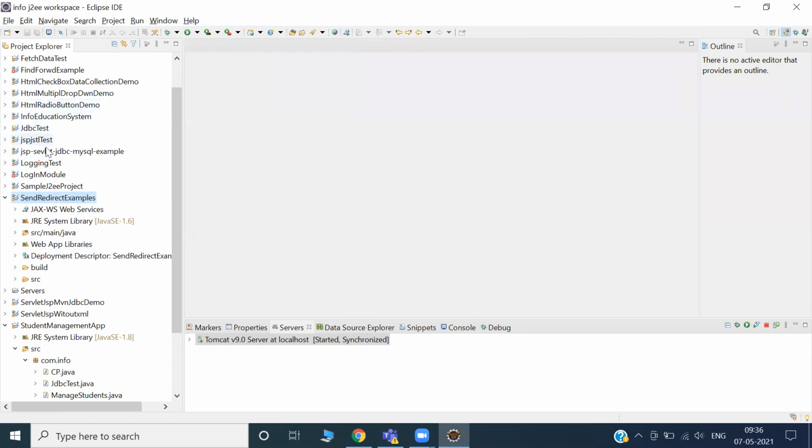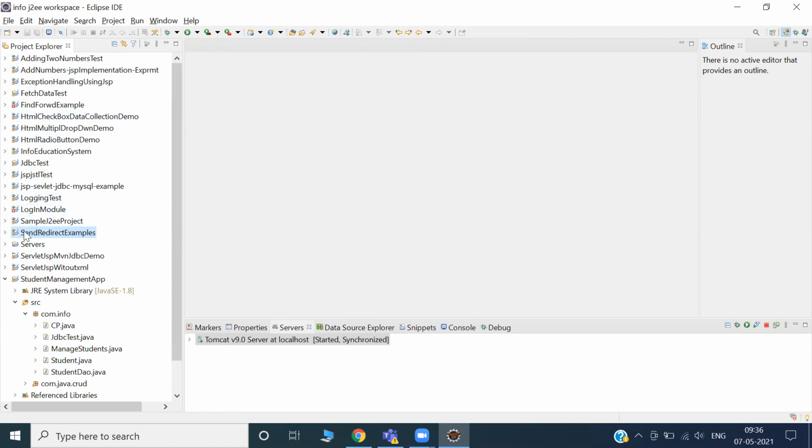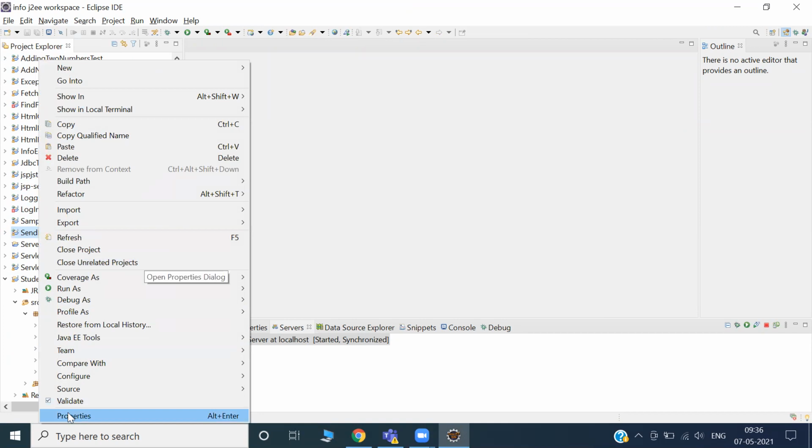Are any one of you still getting a lot of errors on the project folder? Yes, sir. So do one thing. Suppose on this project folder you are getting a red mark error, and your application is working fine. In that case, no problem. It's fine. But if you don't like to look at this red mark and want it to look error free, then right click.